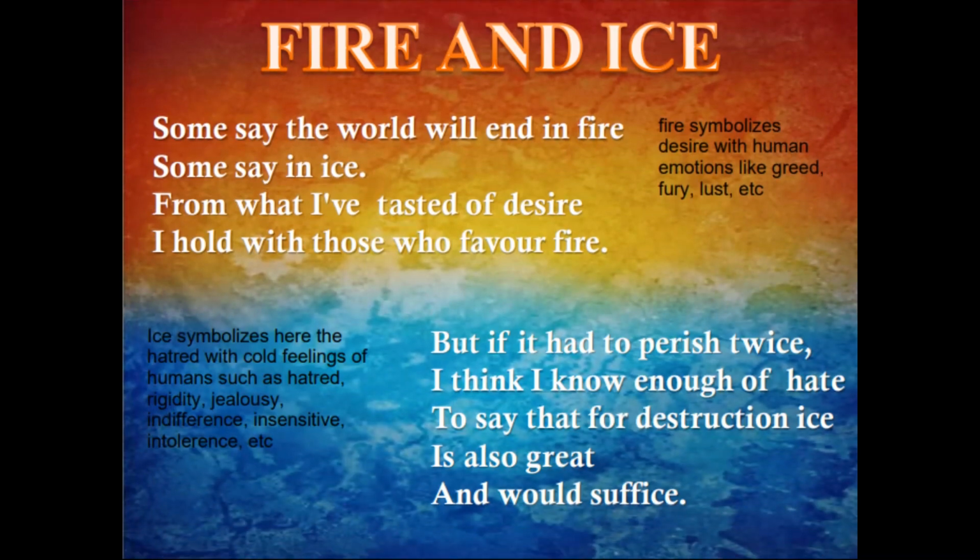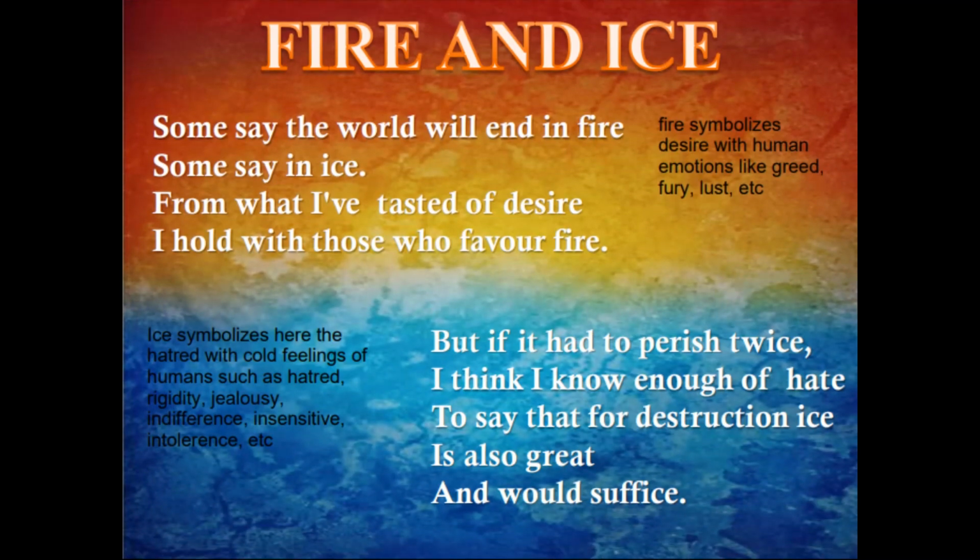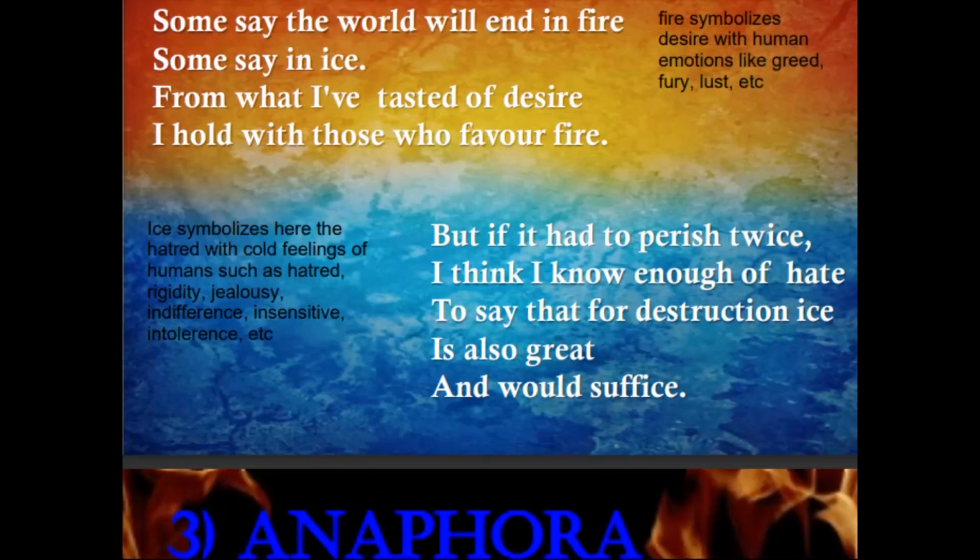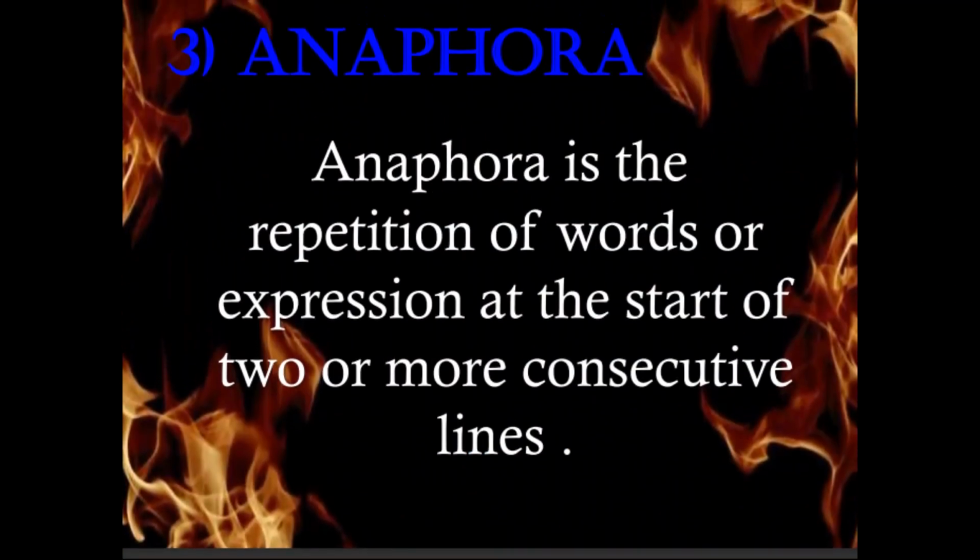Now, in our poem Fire and Ice, fire symbolizes desire with human emotions like greed, fury and lust, etc. Whereas ice symbolizes here the hatred with cold feelings of humans such as hatred, rigidity, jealousy, indifference, insensitivity, intolerance, etc.